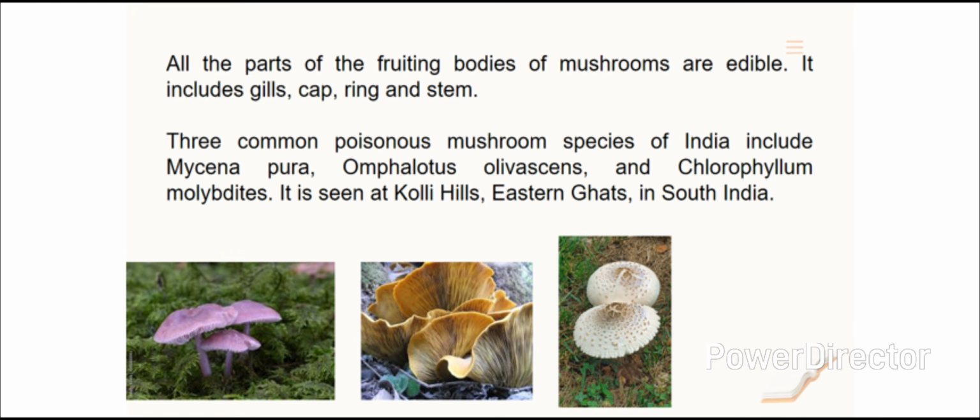The last one is some of the edible mushrooms can be used as a food source in many countries. When it comes to eating, all the parts of the fruiting bodies of mushrooms are edible. It includes gills, cap, ring, and stem also, but it also depends on the species. There are many poisonous mushrooms too. Three common poisonous mushroom species in India include Mycena pura, Omphalotus olivascens, and Chlorophyllum molybdites. It is seen at Kolli Hills, Eastern Ghats in South India.